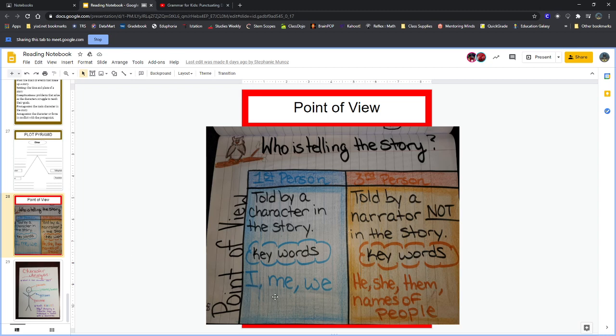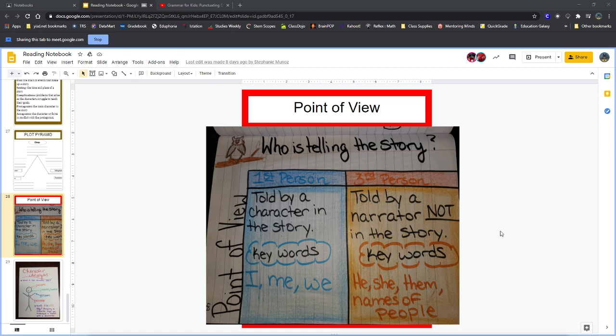There's a lot of times in that story where we use words like I, we, me, my. So if you keep seeing those words pop up over and over again, that's a big, big clue that the story that you're reading is a first person point of view story.